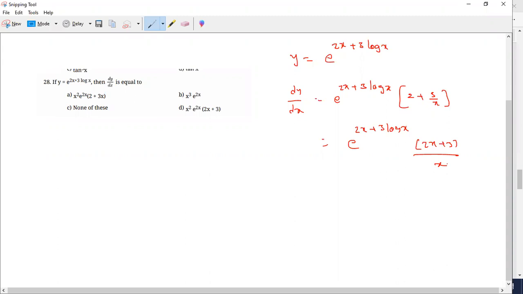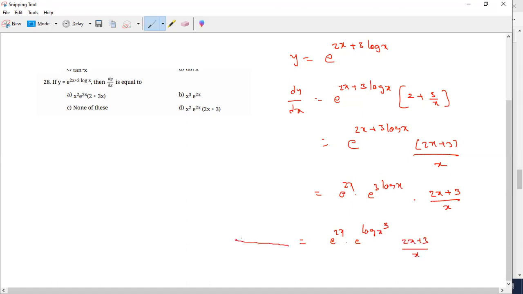So can you take it as e power 2x into e power 3 log x, that is e power log x cube? Then you will get e power 2x, but still x will be in the denominator now, sir. So e power 2x into e power 3 log x into 2 plus 3 divided by x. This will be e power 2x into e power log of x cube, 2 plus 3 by x.